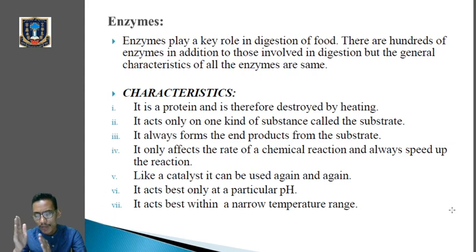So the optimum temperature for the enzyme to function well, for the enzyme to act, is between 35 degrees Celsius to 40 degrees Celsius, and this temperature range is known as the optimum temperature. So this is the general characteristics of the enzyme.